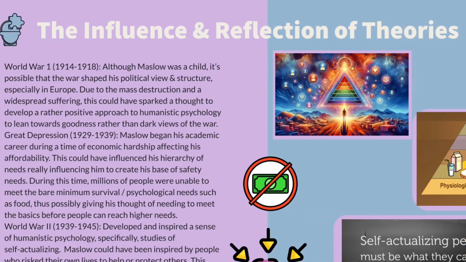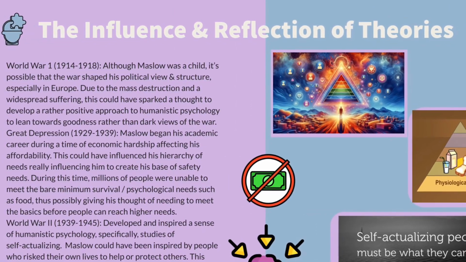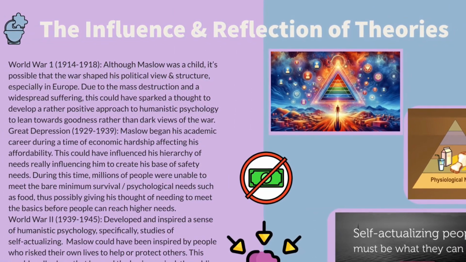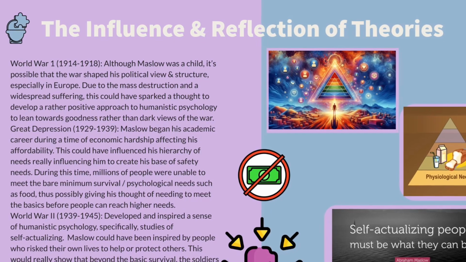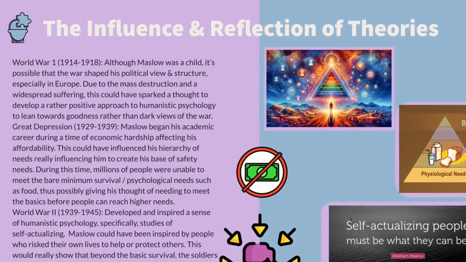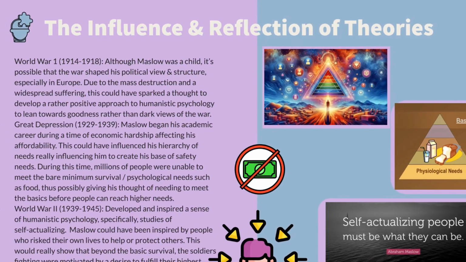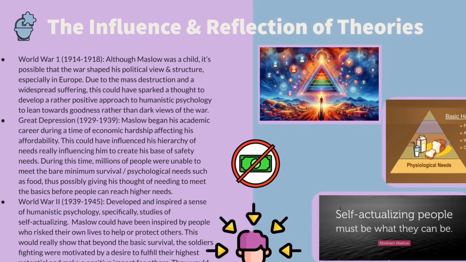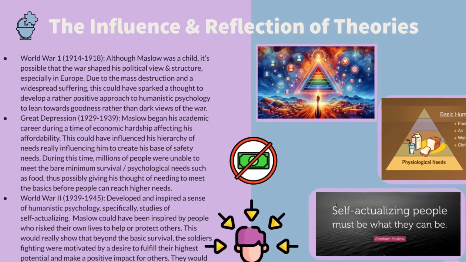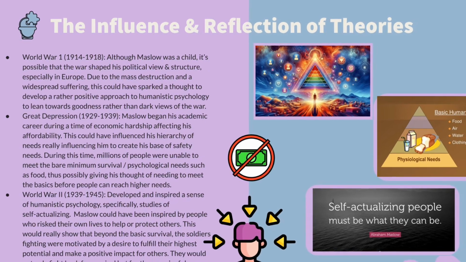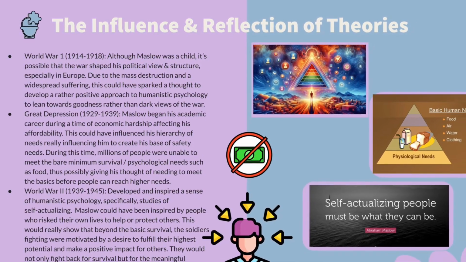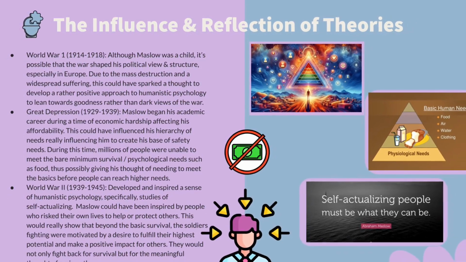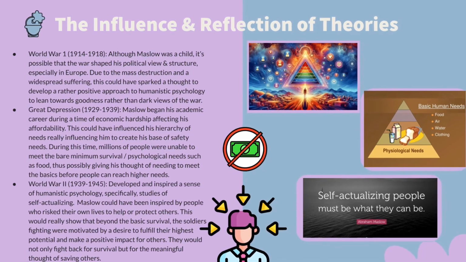Alright, next we move on to the influence and the reflection of the theories, being the actual analysis. So, in World War I, although Maslow was a child, it's possible that the war shaped his political view and structure, especially in Europe, where most of it was taking place. Due to the mass destruction and widespread suffering, this could have sparked the thought to develop a positive approach to humanistic psychology and lean towards the goodness rather than the dark views of the war.